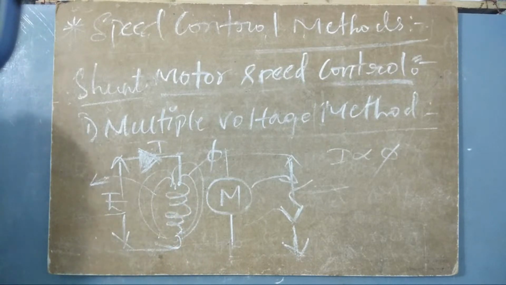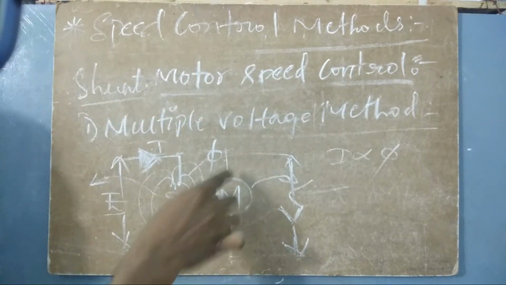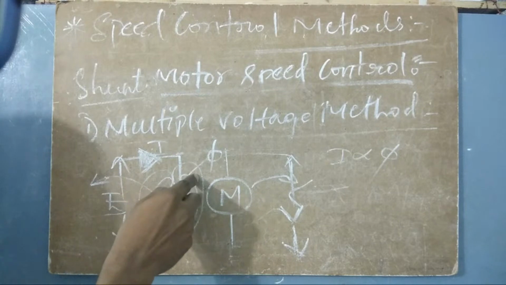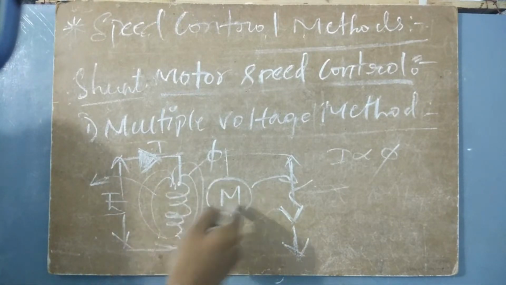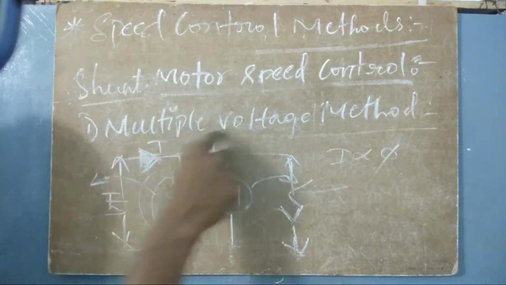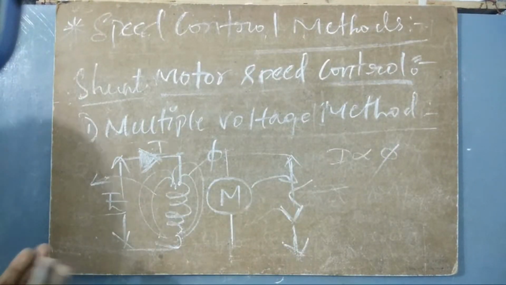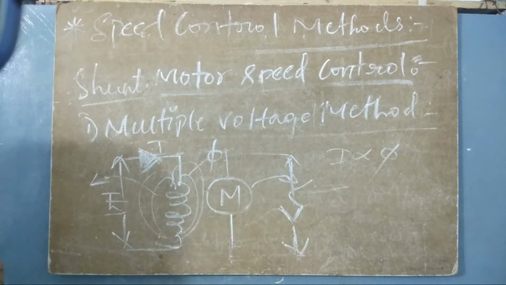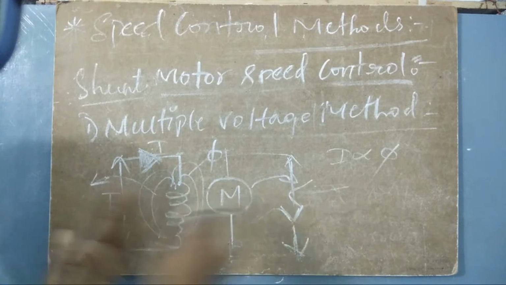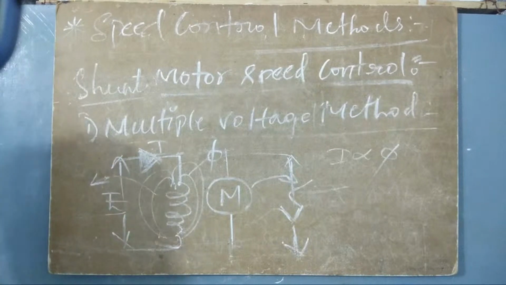Obviously when this flux increases, the speed decreases. When the flux decreases, the speed increases. So this is the multiple voltage method, in which the field and the armature are both excited with different sources. These two are excited with different sources. This is what is called the multiple voltage method.